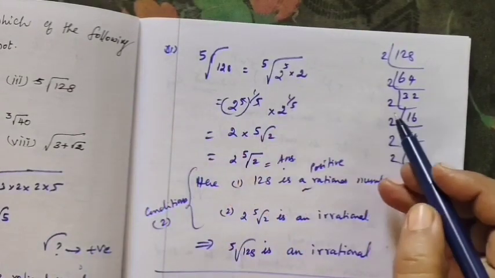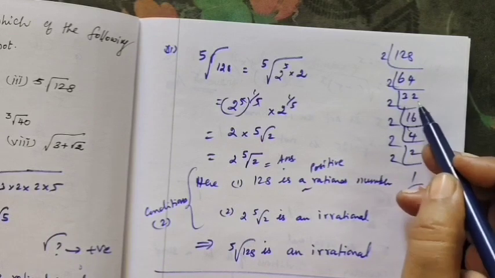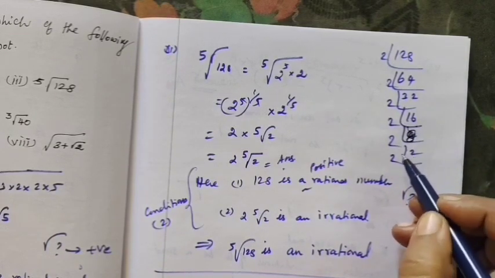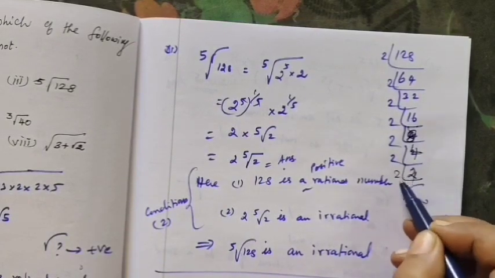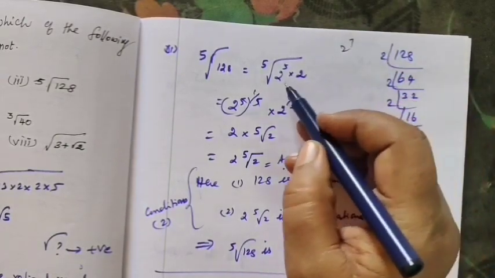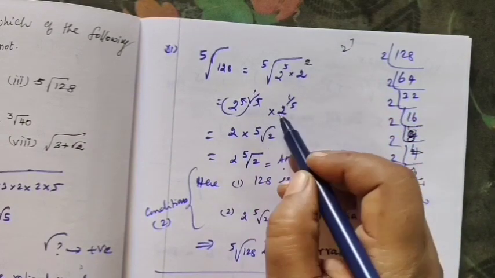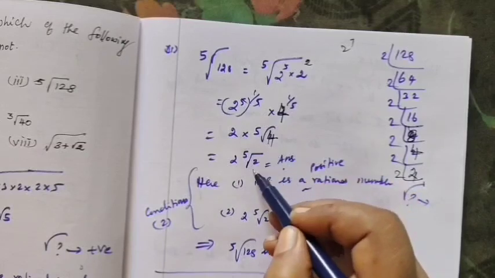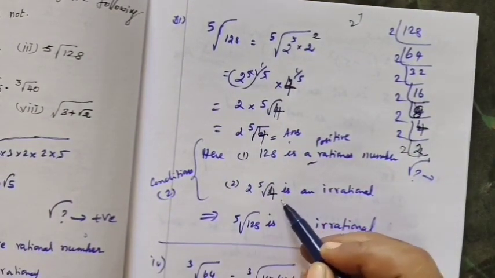So in this question I made one mistake. Here 32, 16, here 8 will come. I made that one. Then 4, 2, 1, 2. So actually 2 power 7. So 2 power 7 I split into 2 power 5 and 2 squared. So 2 squared means 4. So the answer you find is 4 instead of 2.